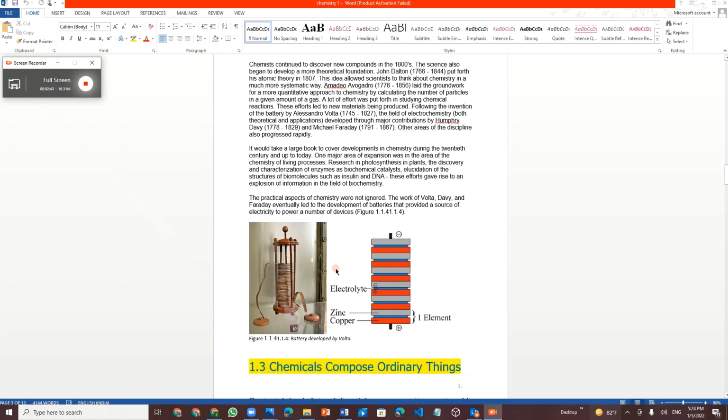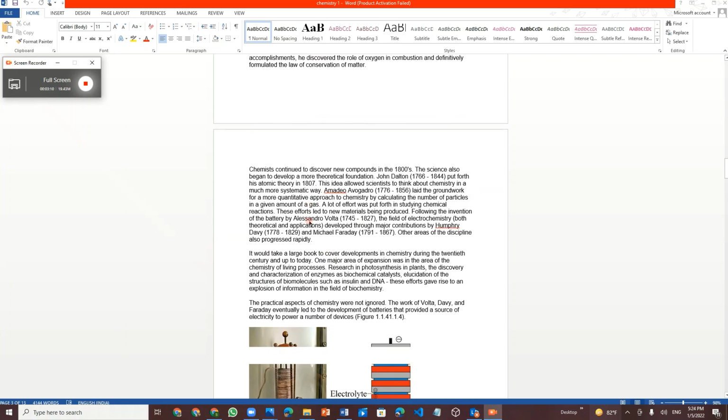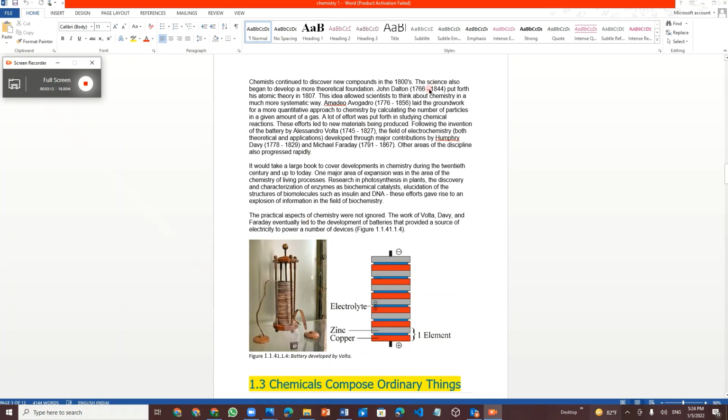Chemists continued to discover more elements and compounds in the 18th century, and science also laid a solid foundation in the 18th century. John Dalton put forth his atomic theory. Here we saw that he combined these ideas to develop atomic theory, and he put forth that atomic theory in the 18th century, in 1807.